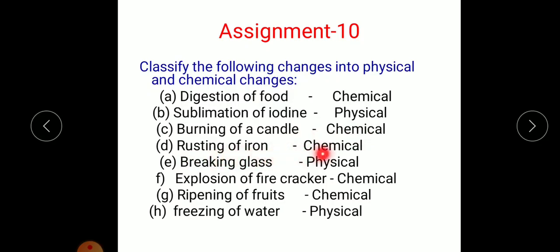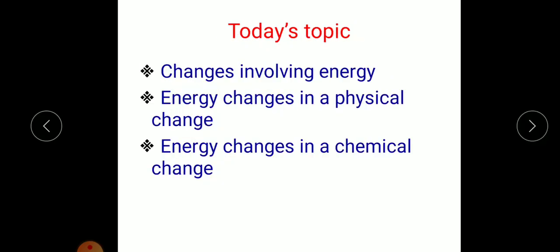Rusting of iron, chemical change. Breaking glass, physical change. Explosion of firecracker, chemical change. Ripening of fruits, chemical change. And freezing of water, physical change. So these are the classifications of the given examples, whether it is a physical change or chemical change.